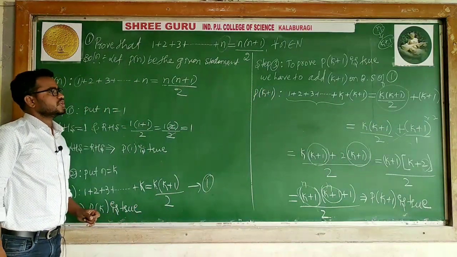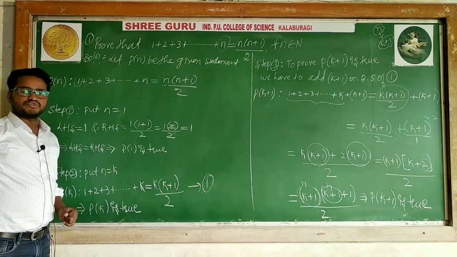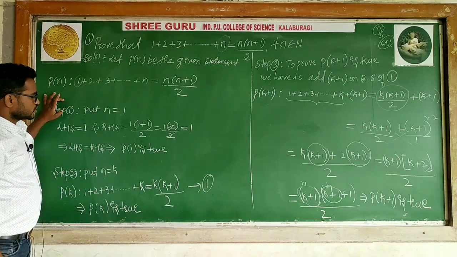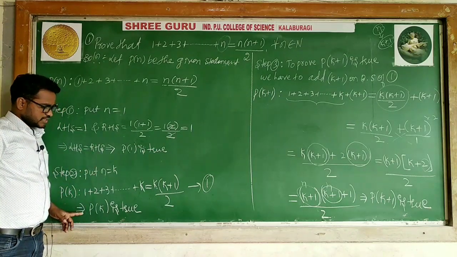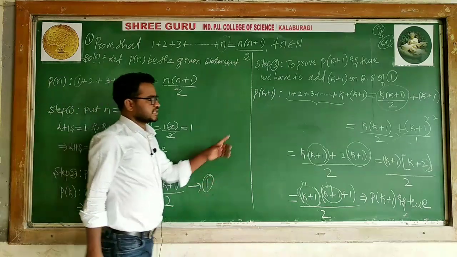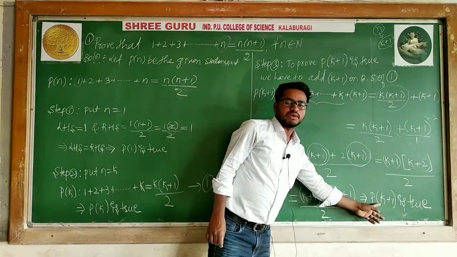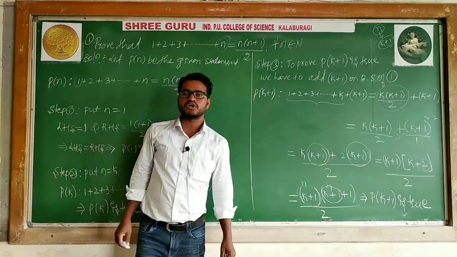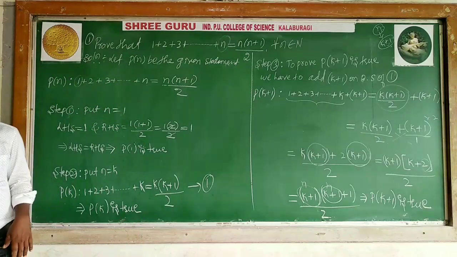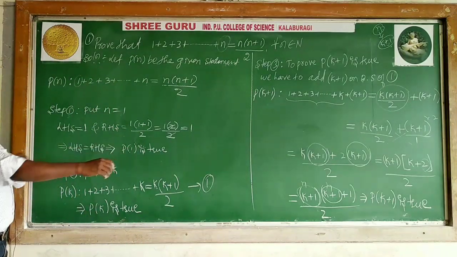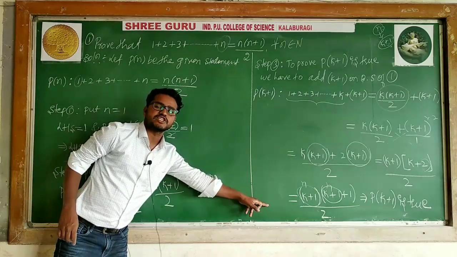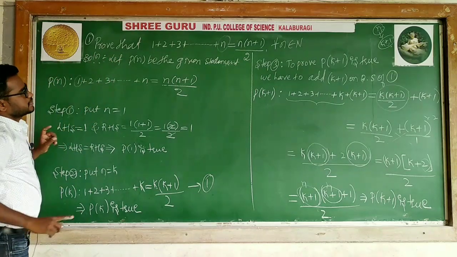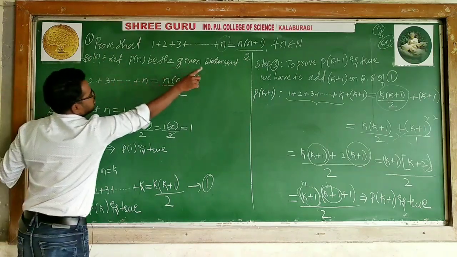Therefore, the given statement is true for all natural numbers, because the statement is true for n equal to 1, the statement is true for n equal to k, and this statement is also true for n equal to k plus 1. For that reason I can say, hence the given statement is true for all natural numbers. Listen to me, I will explain this conclusion once again later. You can write: hence the given statement is true for all natural numbers. I will write it. Now, the given statement, I said according to PMI, let the given statement be P of n.